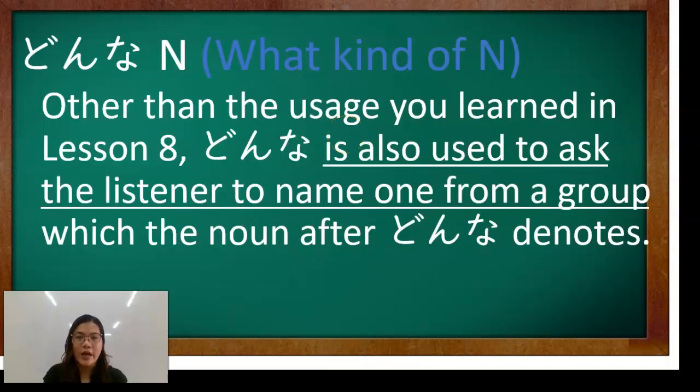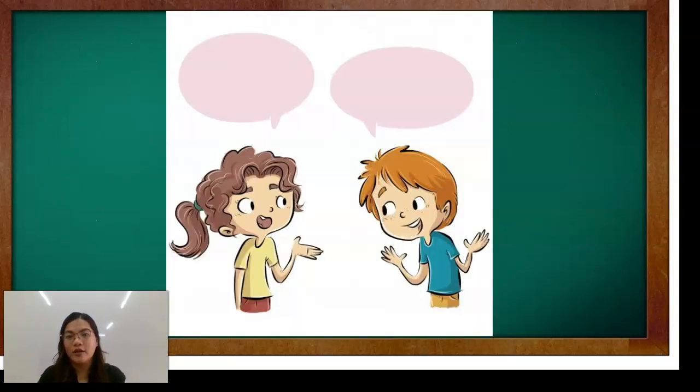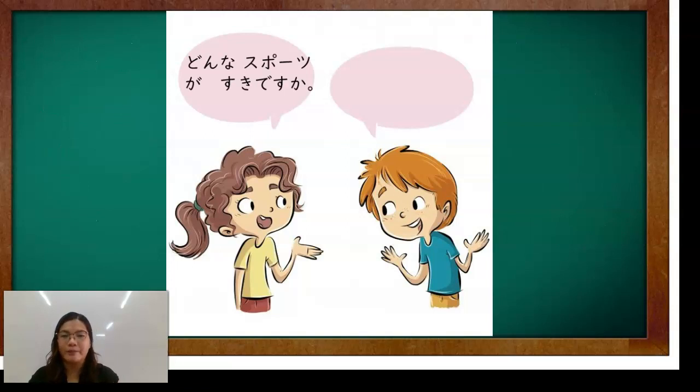Okay, here's our next sentence pattern, donna noun. This means what kind of noun? So other than the usage you learned in lesson 8, donna is also used to ask the listeners to name one from a group which the noun after donna denotes. Okay, so tinutukoy din ni donna kung saan ito na-belong from a group, kung anong klaseng noun siya. Just like the example here.